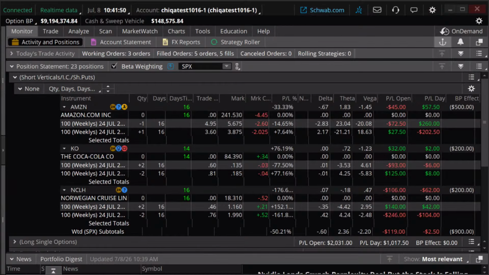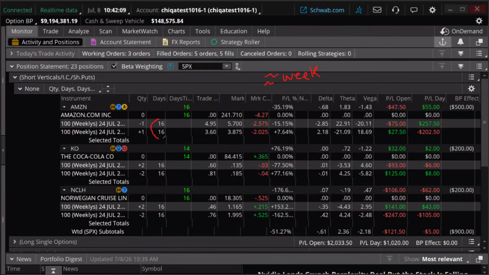Typically on these trades, when I get less than about a week to go to expiration, we're going to look to exit those. We don't want those to get all the way to expiration, or within even a few days of expiration. So usually with about a week, we'll look to get out.